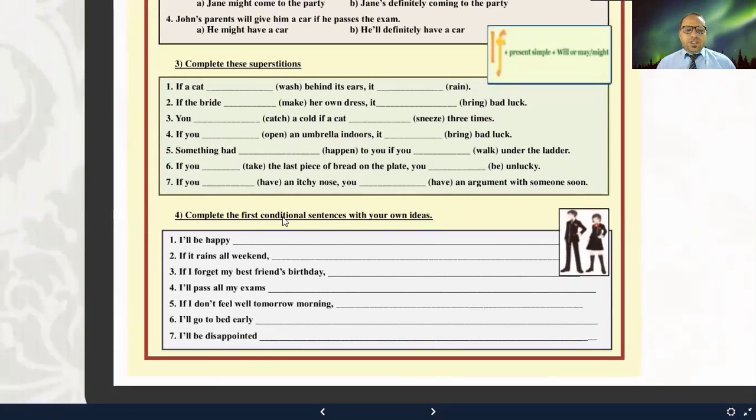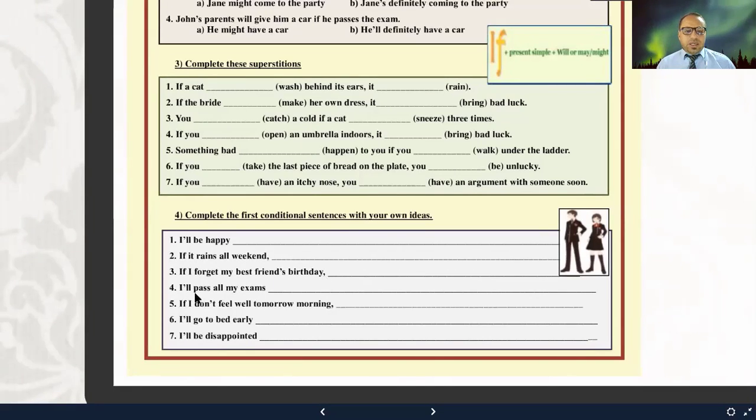appropriately. Complete the first conditional sentence with your own ideas. Now here, you complete with your own ideas. I want you to be creative and to come up with very good ideas. For example, I'll be happy if what? Complete. If it rains all weekend, something will happen. What is it? If I forget my best friend's birthday, something will happen.